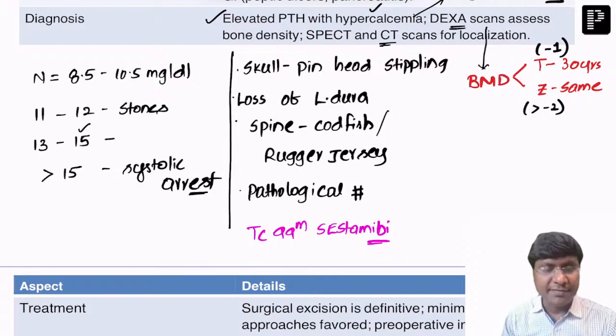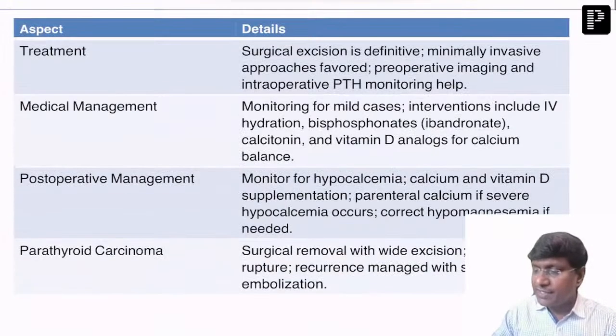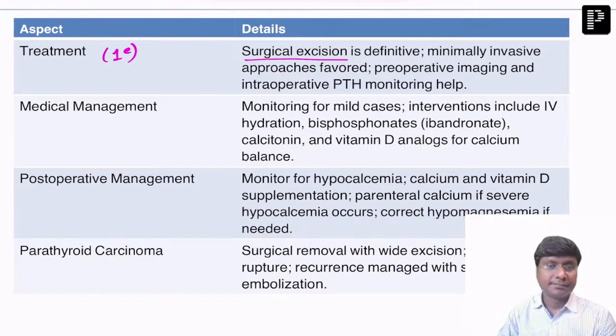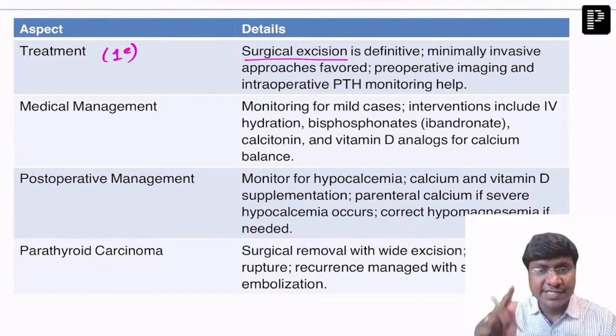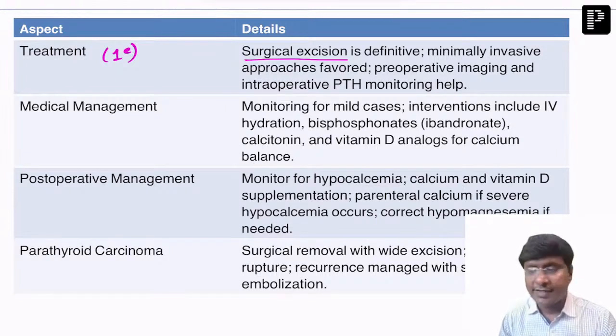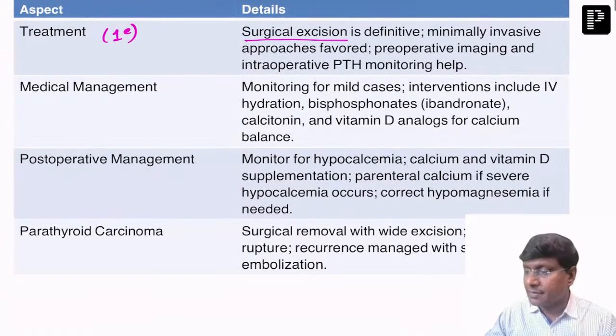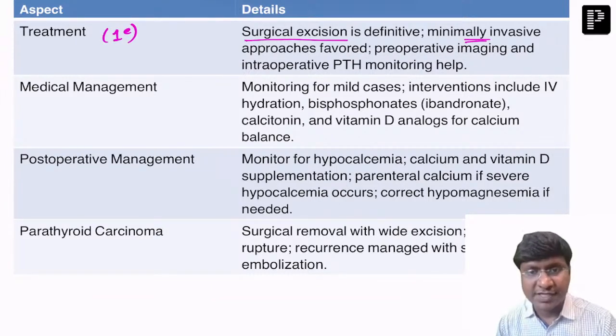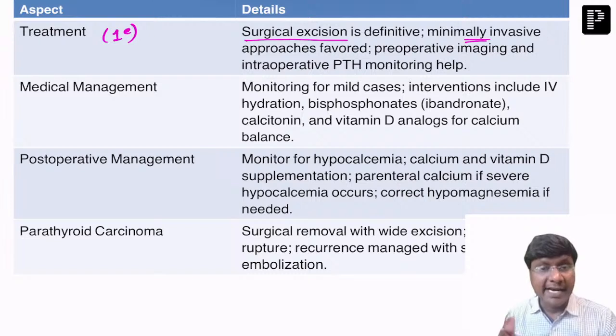Now, if you see the treatment in primary hyperparathyroidism, the treatment of choice is surgical excision. Surgical excision is the definitive treatment. And what is the approach that is being favored? Minimally invasive approaches are being favored. Okay. And next important is the medical management.